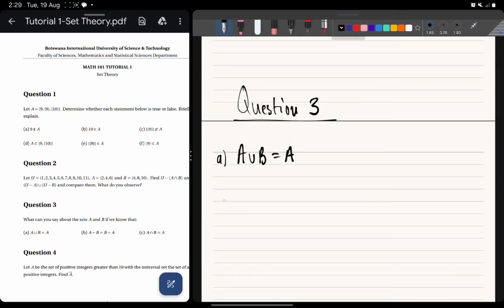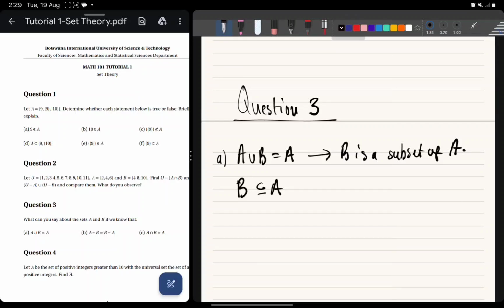So what it actually tells us is that B is a subset of A. That's what it means, okay? You can say B is a subset of A, because everything in B is also in A. B is changing A nowhere.